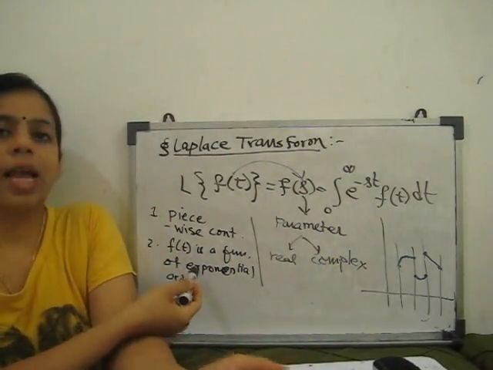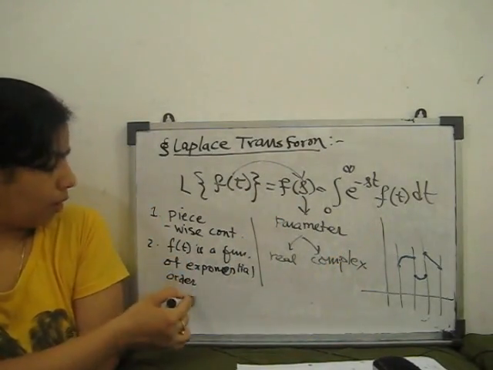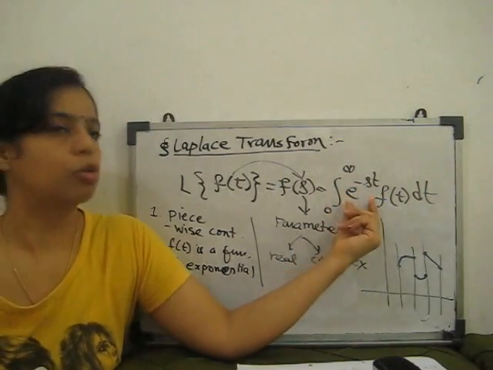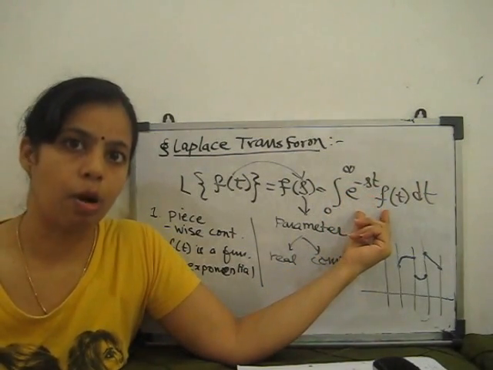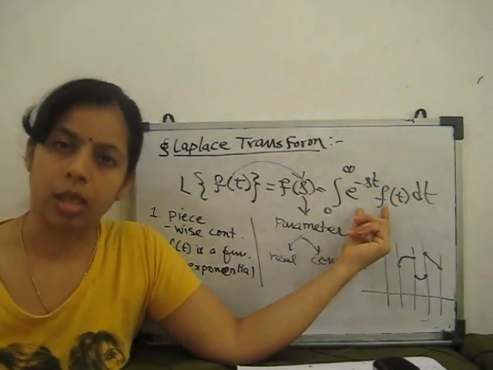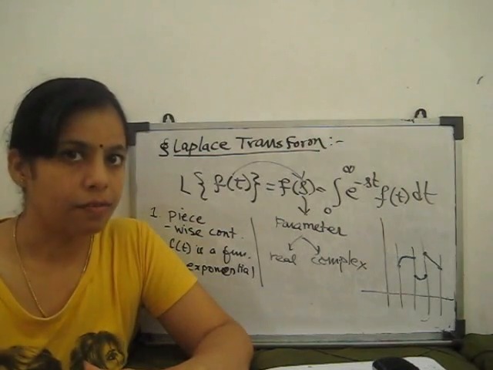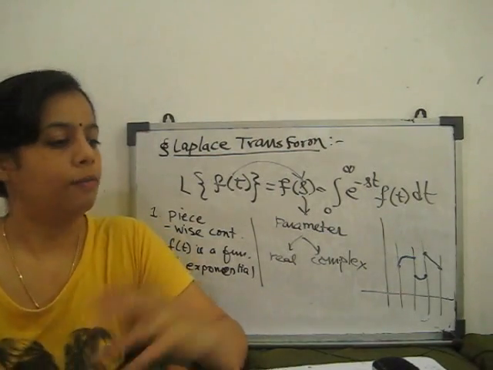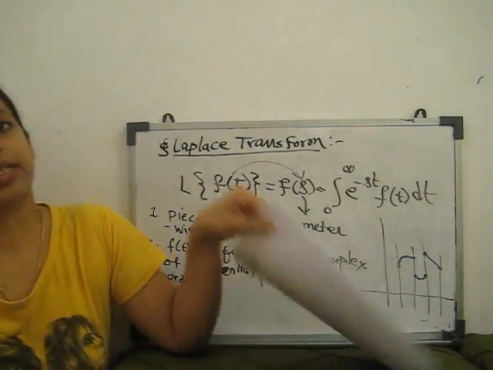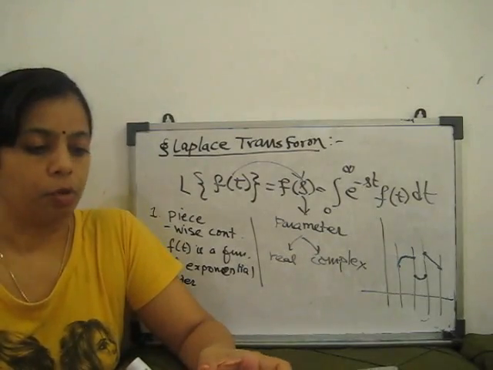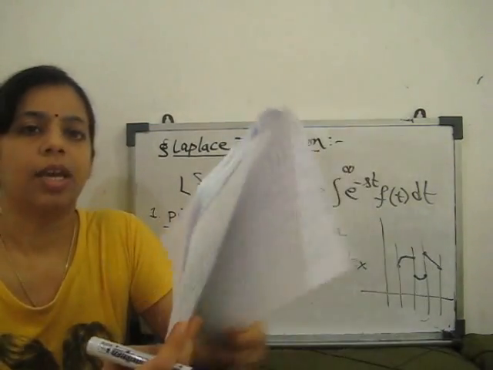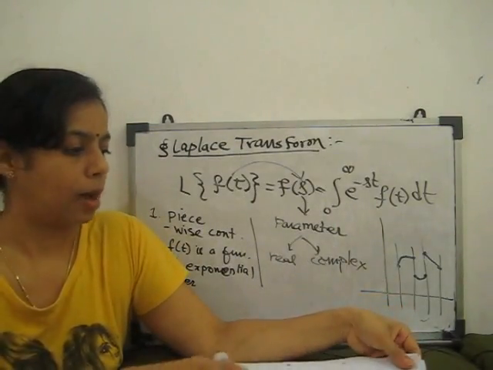Second, f(t) is a function of exponential order, because we have to expand it with the help of e to the power minus st. So that function is of exponential order. This is the necessary and sufficient condition: if you have such a function, then we can expand it in terms of the Laplace transform.